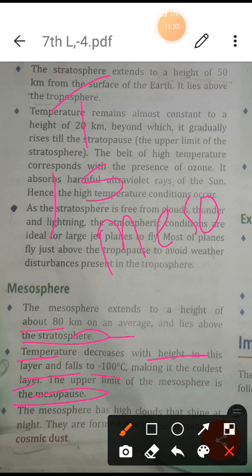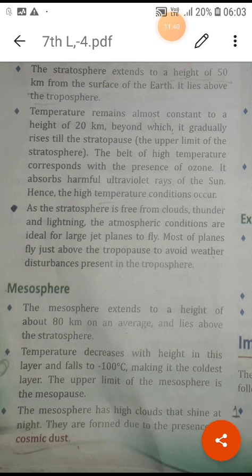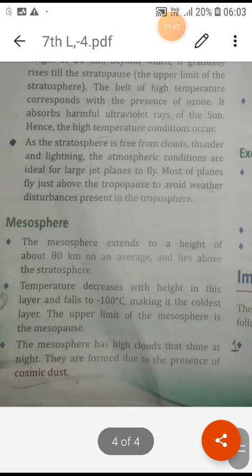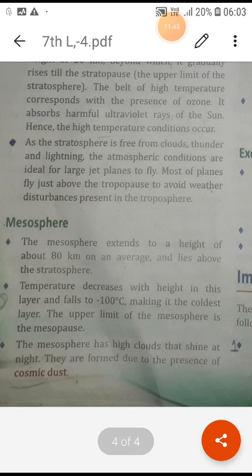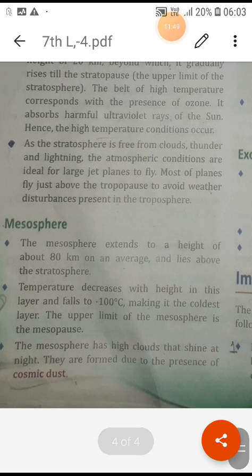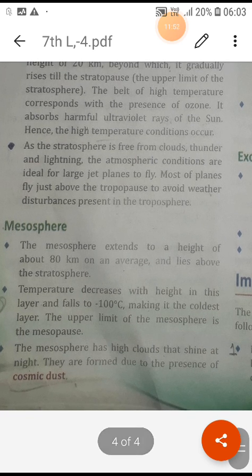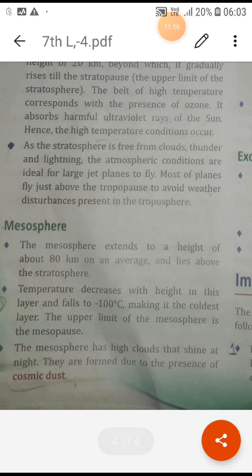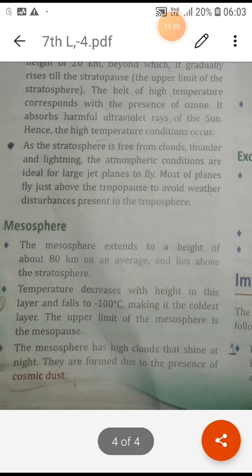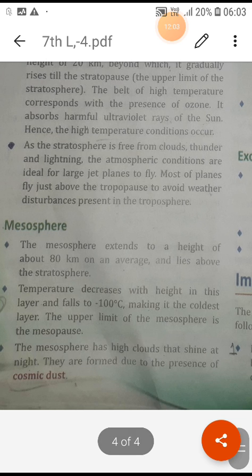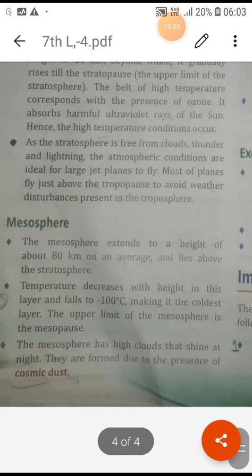Because of whatever is happening in the troposphere and stratosphere, this area, the mesosphere, is cold. The mesosphere has high clouds that shine at night. They are formed due to the presence of cosmic dust. Cosmic dust means a kind of shining cloud, because of different kinds of particles in space. They are sparkling, so they look shining, and they are known as cosmic dust.